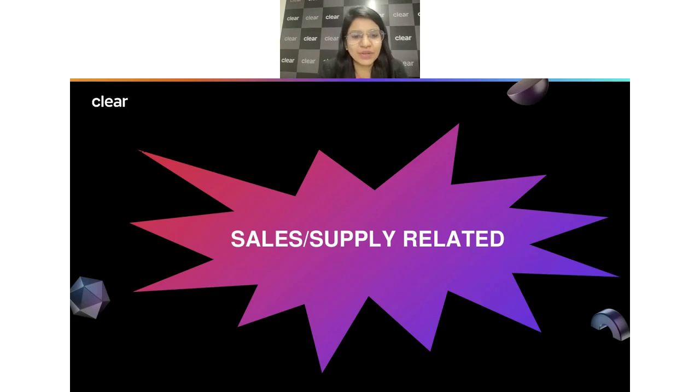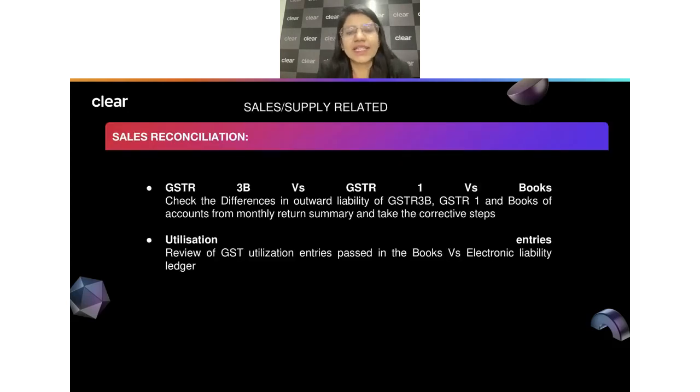So first, let's focus on the sales and supply related things which we should keep in mind before or while we are filing our GST returns for the month of March. Here the first one is about sales reconciliation. Whenever we talk about sales reconciliation, we understand that we send certain information while filing our GST1. So we show and report all of our outward supply in our GST1.